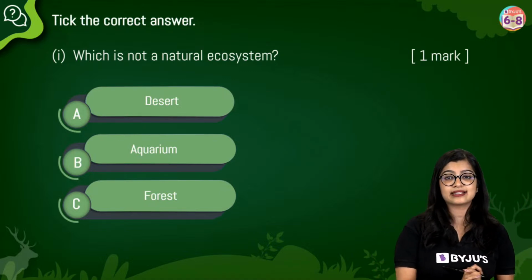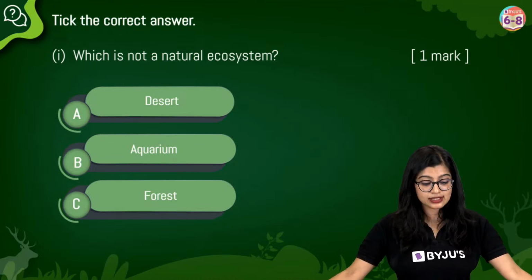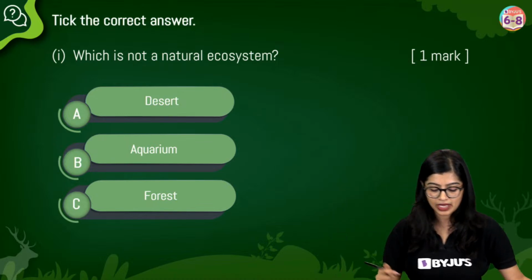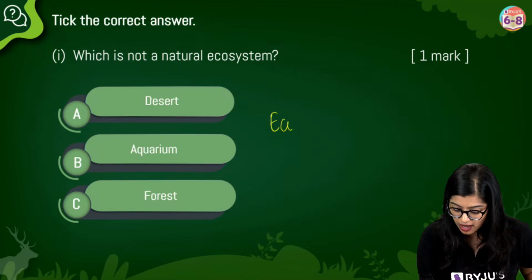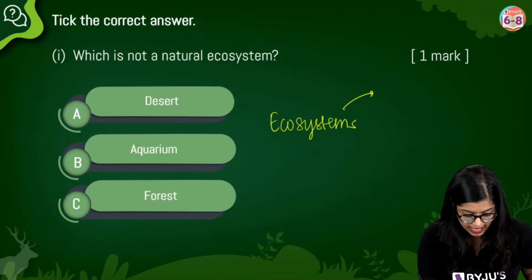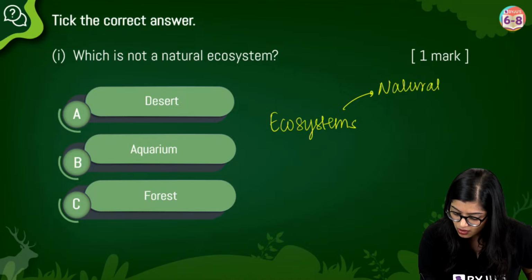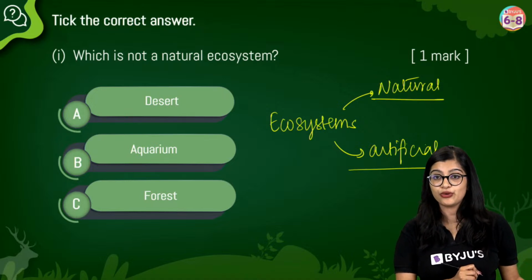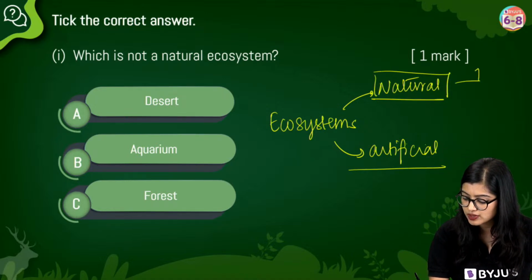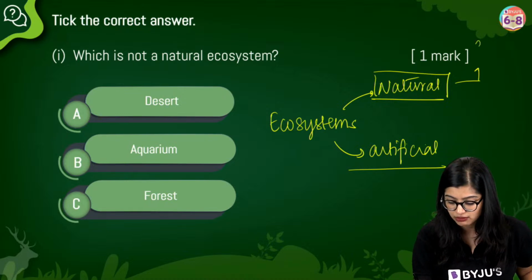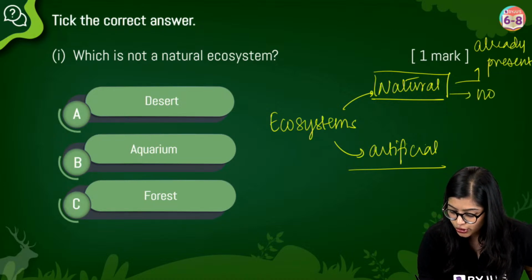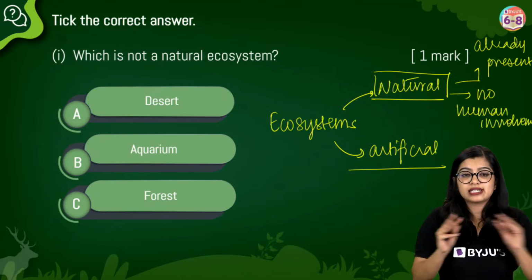So the first question, as Tabriz sir sets it up: which is not a natural ecosystem? Is it desert, aquarium or forest? Now here I would like to explain the concept of how ecosystems can be natural or artificial. The poll is live and available for all of you. You can quickly vote. A natural ecosystem is one which is already found in nature. There has been no human involvement. Humans have not touched it.